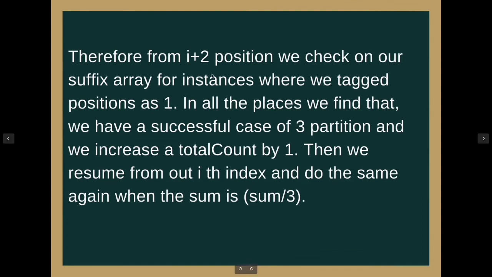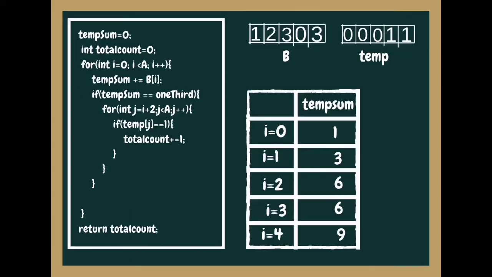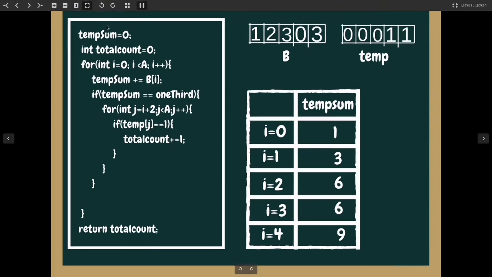Therefore, from I plus 2 position we check on our suffix array for instances where we tag positions as 1. In all the places we find that we have a successful case of 3 partitions, and we increase our total count by 1. Then we resume from our ith index and do the same again when the sum is sum by 3. This is the code to do that.